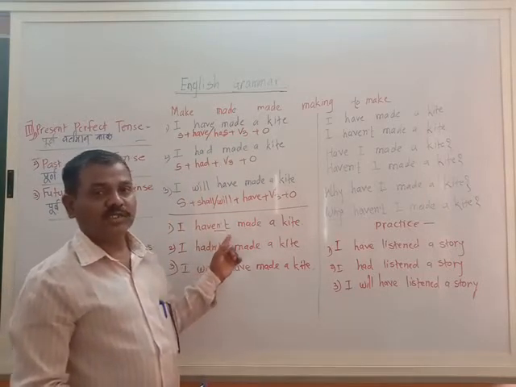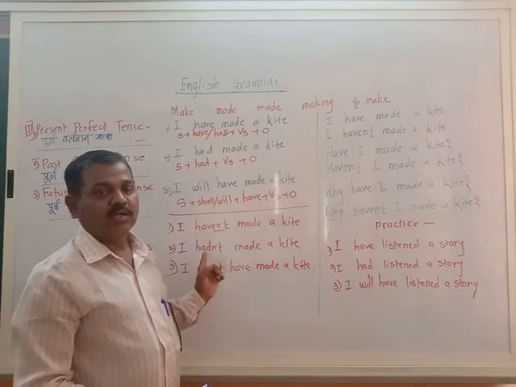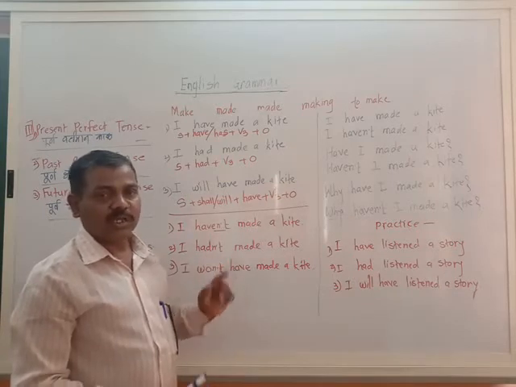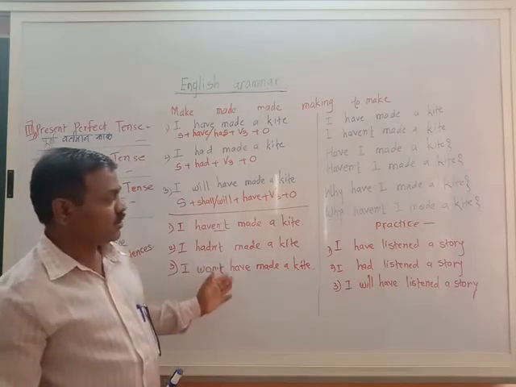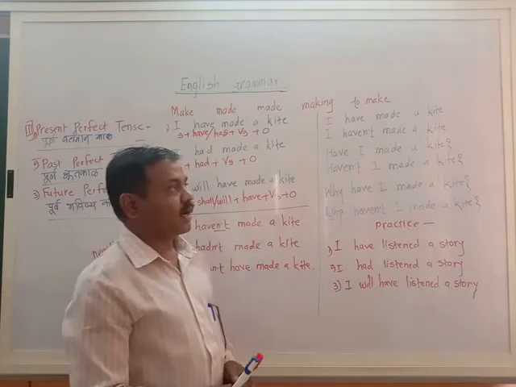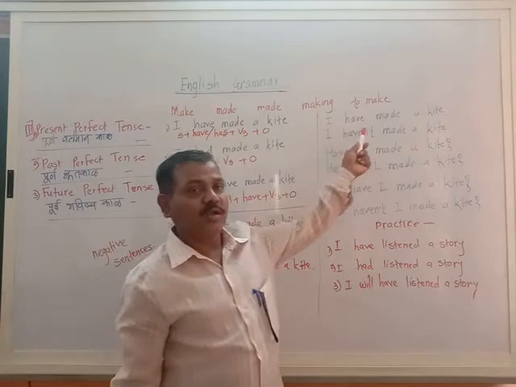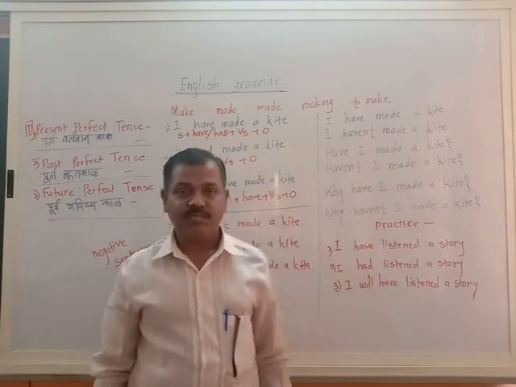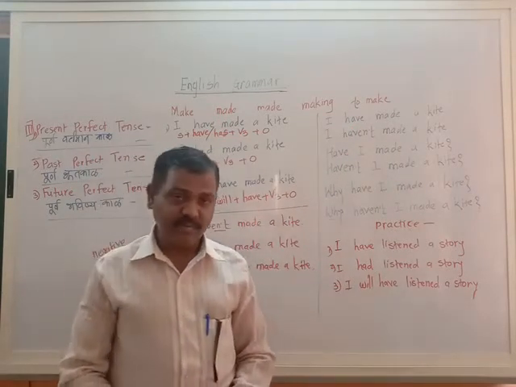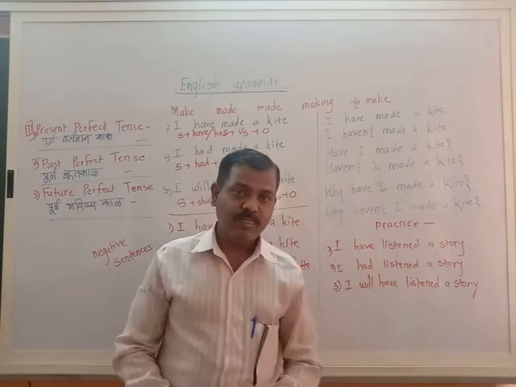Have, haven't, has, hasn't, had, hadn't, will, won't, shall, shan't. I have given. So this is a very simple trick. And again, as per our last practice, the first sentence is written here. I have made a kite. What are the six sentences there? Look at the board and listen.